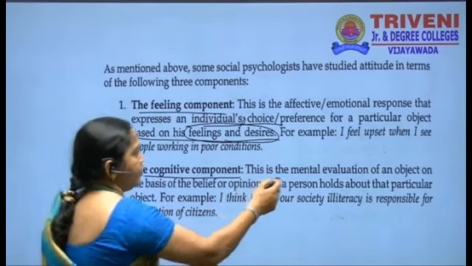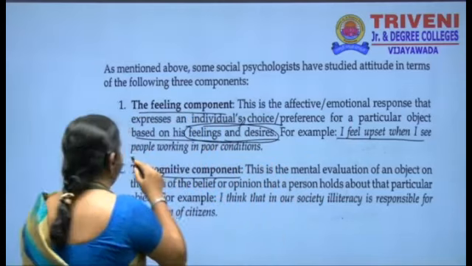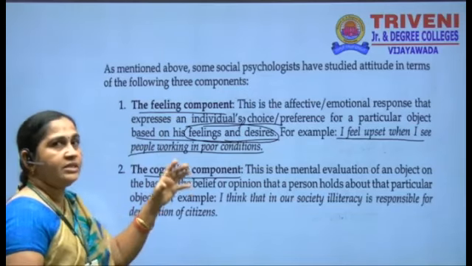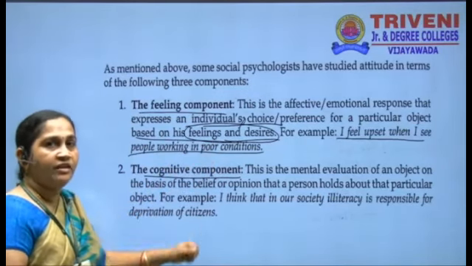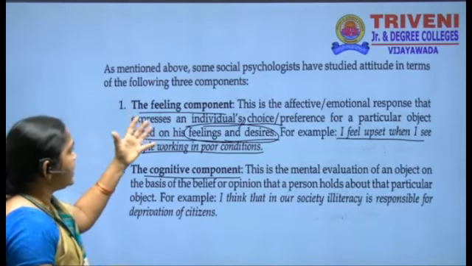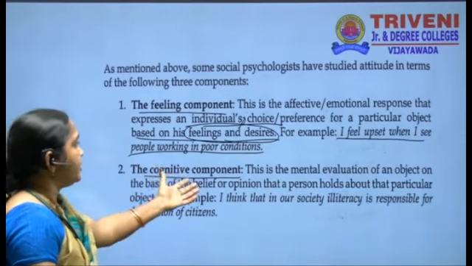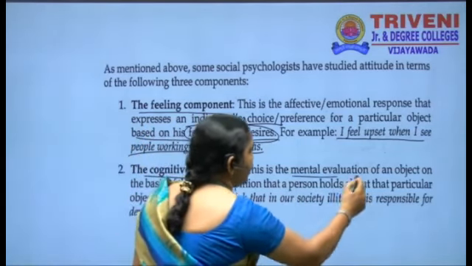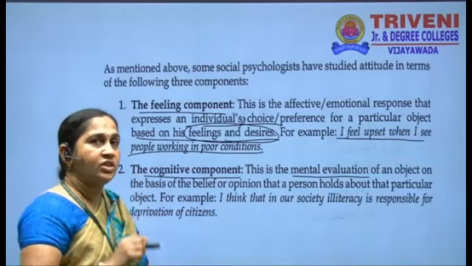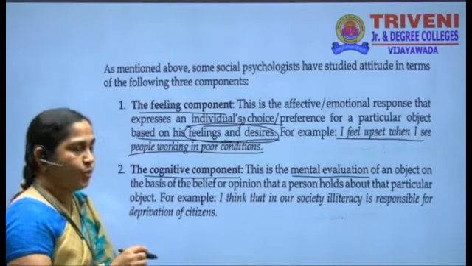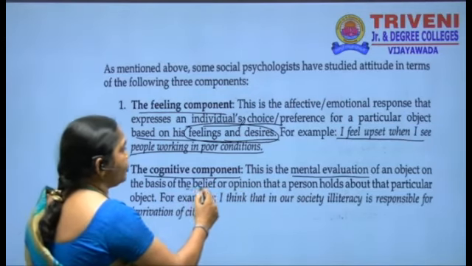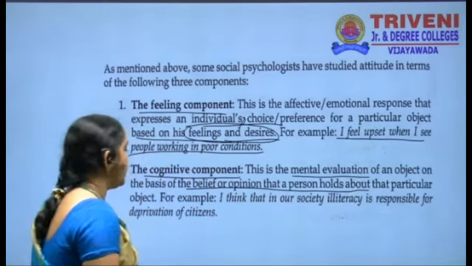For example, what they have given: I feel upset when I see people working in poor conditions. So this is the feeling. If I see some people leading a miserable life, I feel upset. That is the feeling that is caused, right? From that feeling, the next step is the cognitive component. This is the mental evaluation. You start finding what the reason is for their miserable life, why they are leading such a miserable life in that situation. So this is the mental evaluation of an object on the basis of the belief or opinion that a person holds about that particular object.